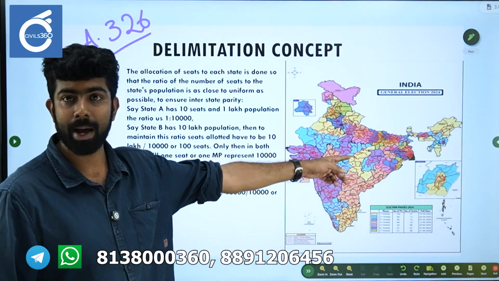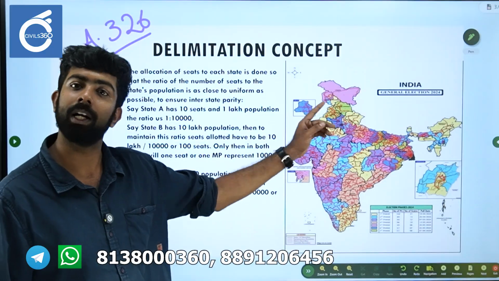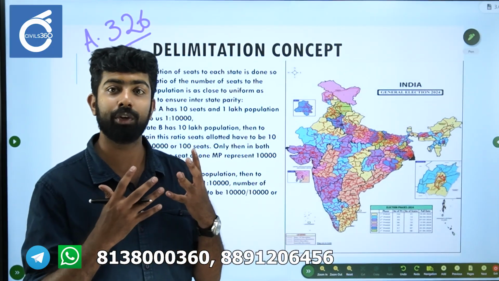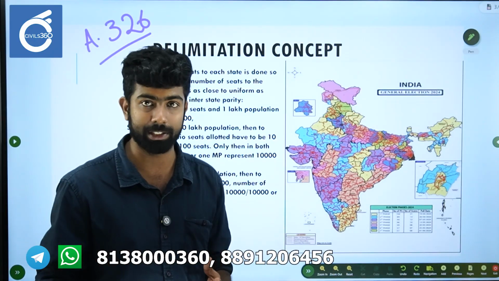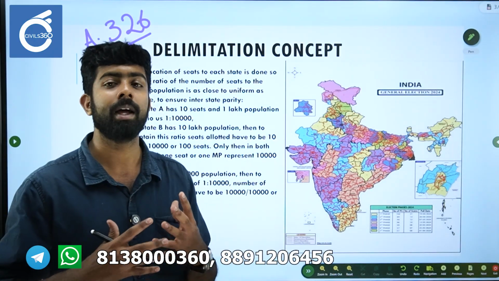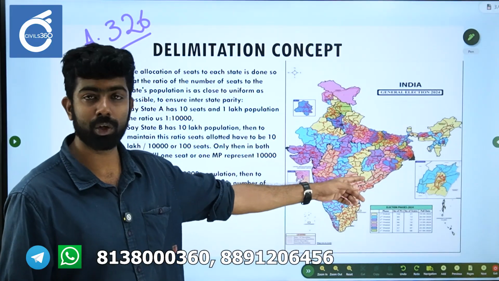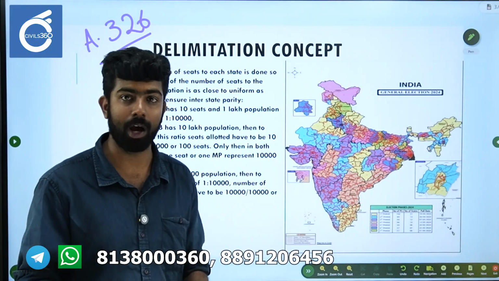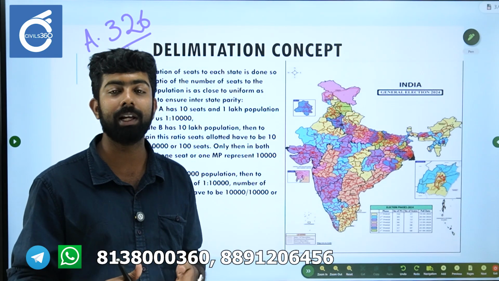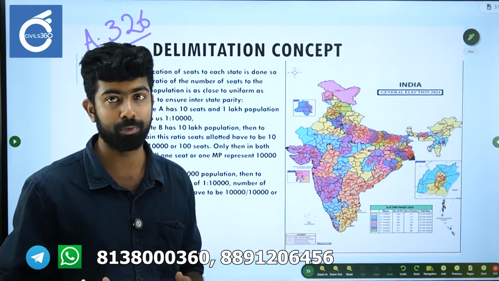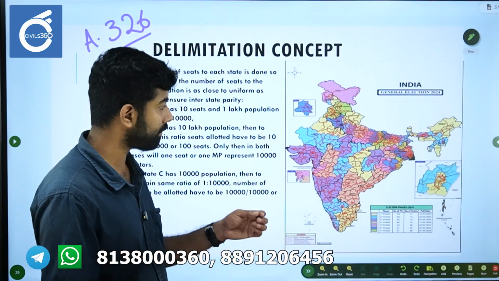So you have the map of India and these are the territorial constituencies. Please understand that this is different from the assembly constituencies for state elections. We will also discuss how this happens for state elections. But the territorial constituencies we are discussing now are the constituencies for the House of the People, for the Lok Sabha elections.